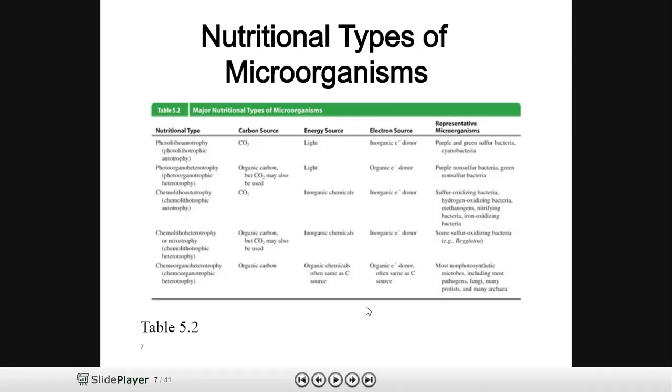And the fourth nutritional type of microbes is chemolithoheterotrophs. They differ from chemolithoautotrophs with respect to their source of carbon. These organisms are also called mixotrophs. Here the source of carbon will be organic carbon because they are heterotrophic, and they also have the ability to utilize carbon dioxide sometimes, in the absence of organic carbon, as a source of carbon.